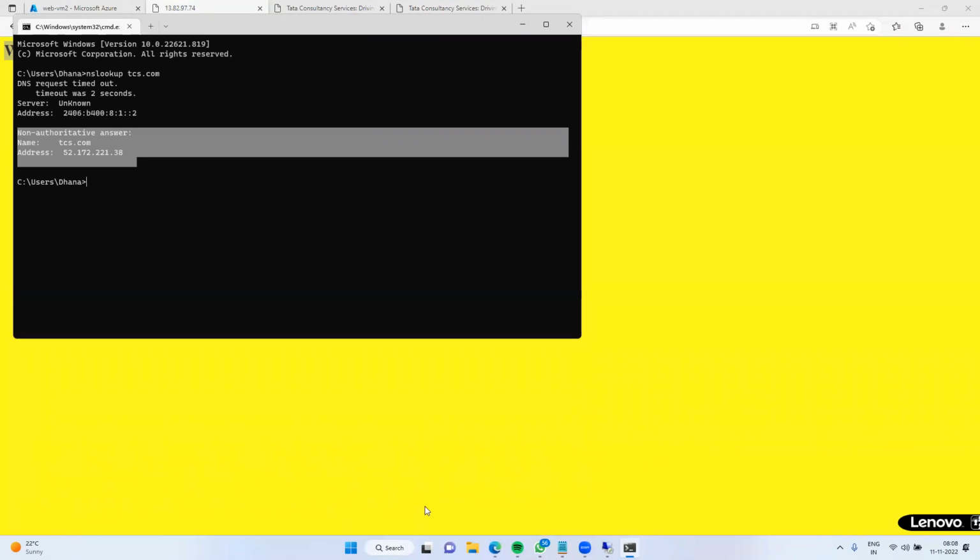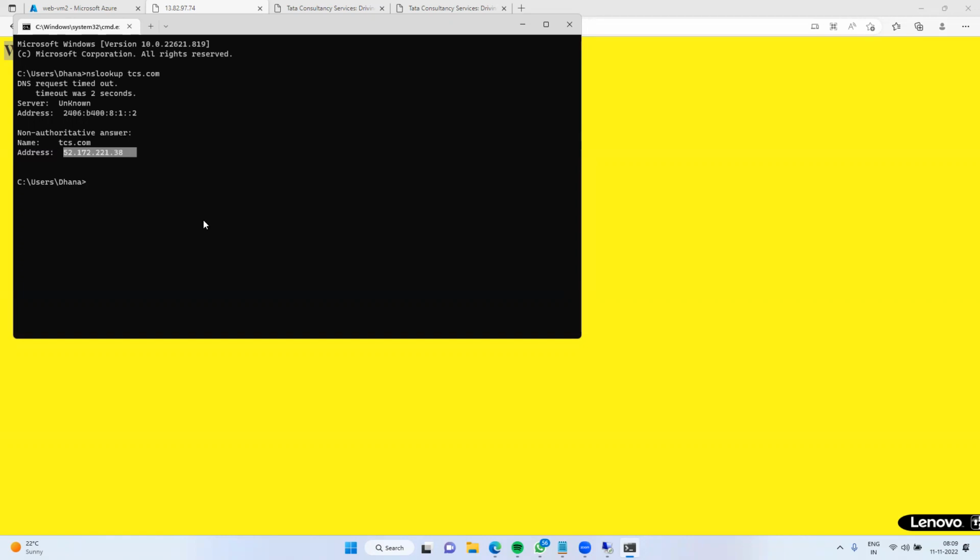Which server are you seeing? Above, non-authoritative. Yeah, this is the non-authoritative answer. That IP I pasted belongs to TCS. Above that, that is the DNS server. They will maintain the DNS server. So what is that address? Yeah, the DNS server.